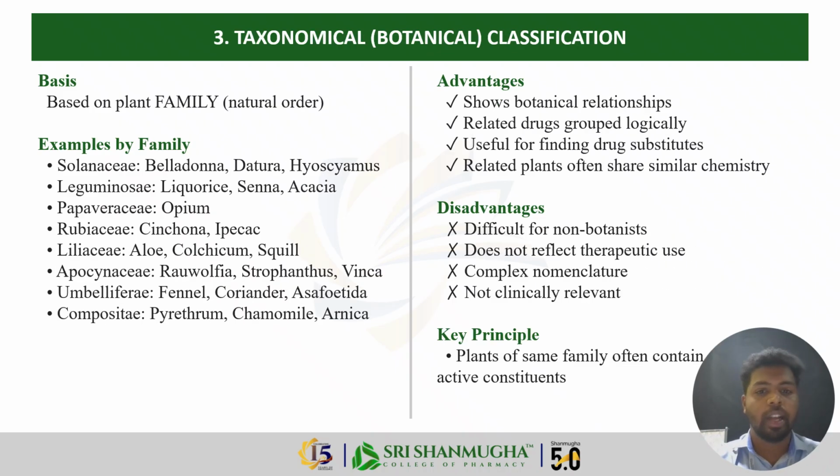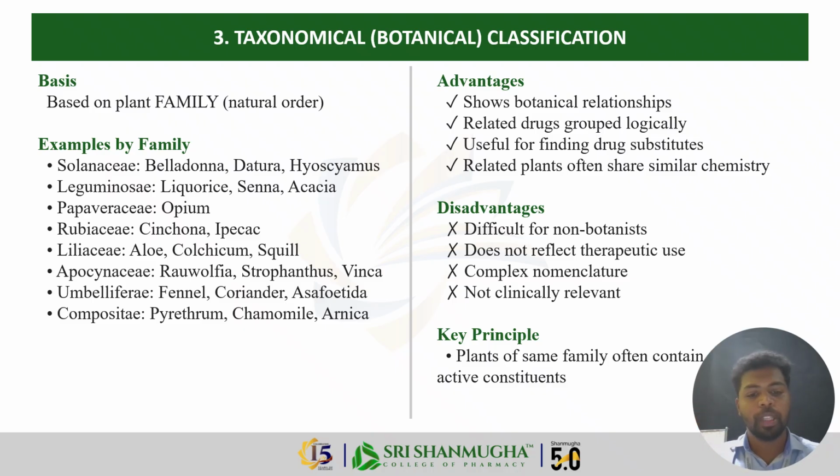Next is the taxonomical classification, or botanical classification. This system classifies crude drugs based on their plant family, that is, natural order, by their order, class, and suborder. So natural orders in botany are used to classify the crude drugs.